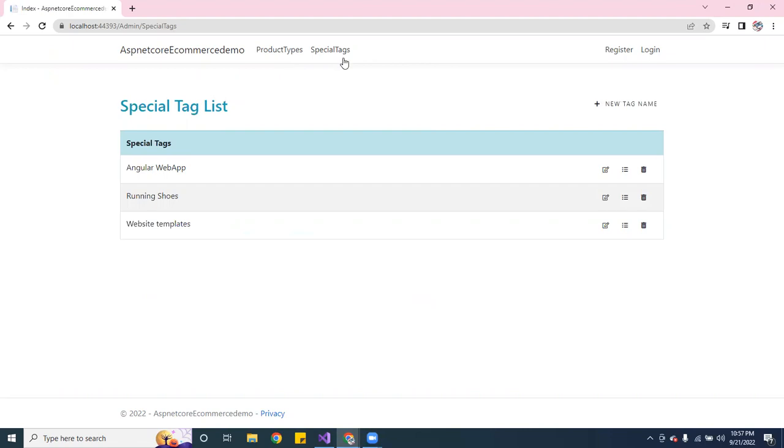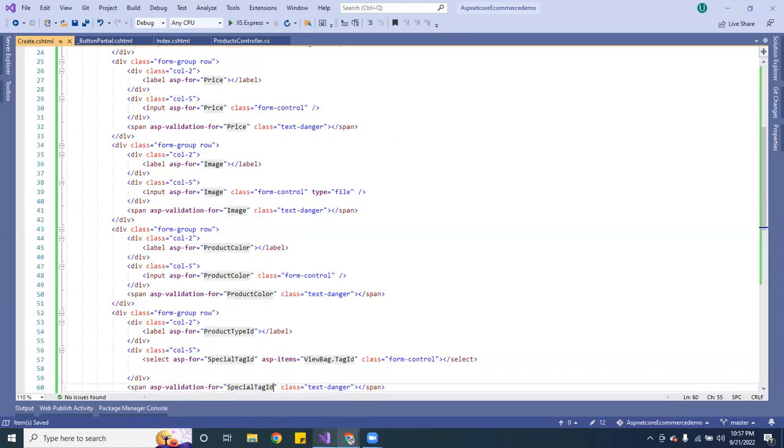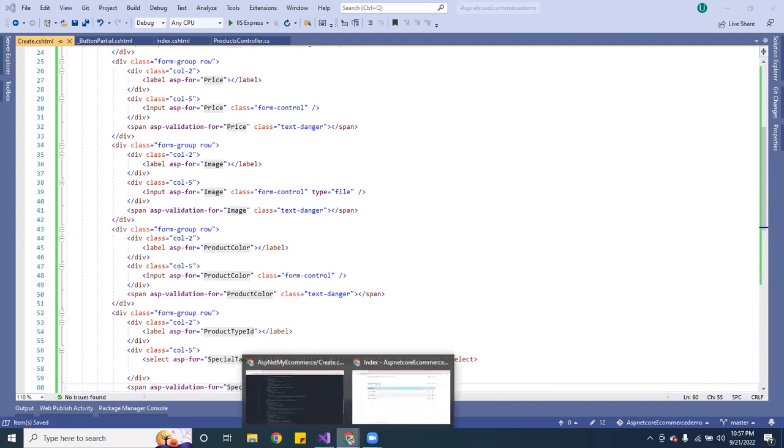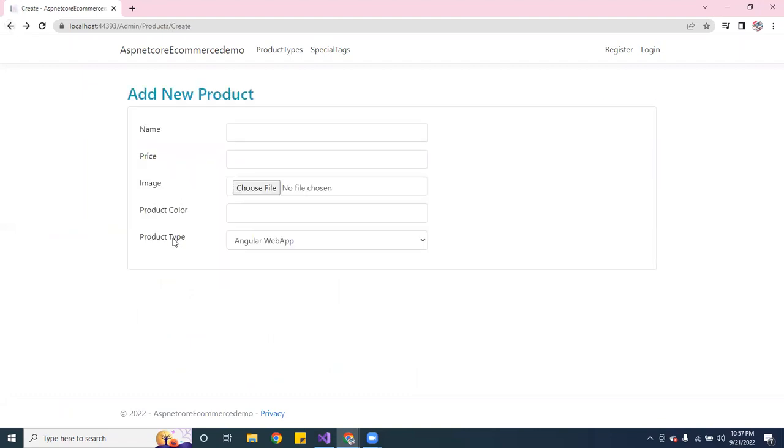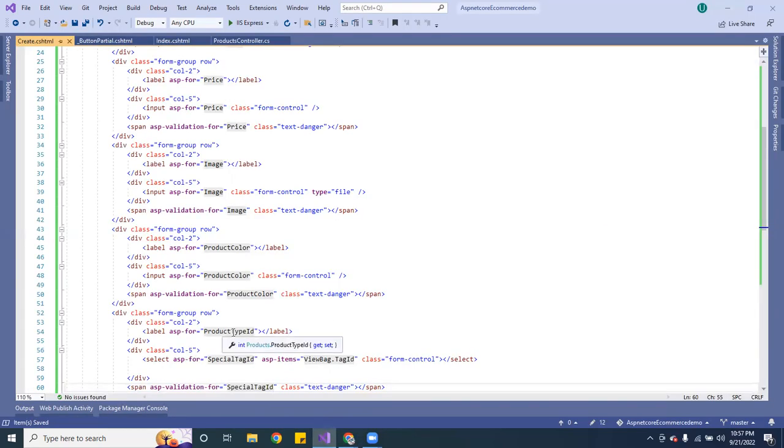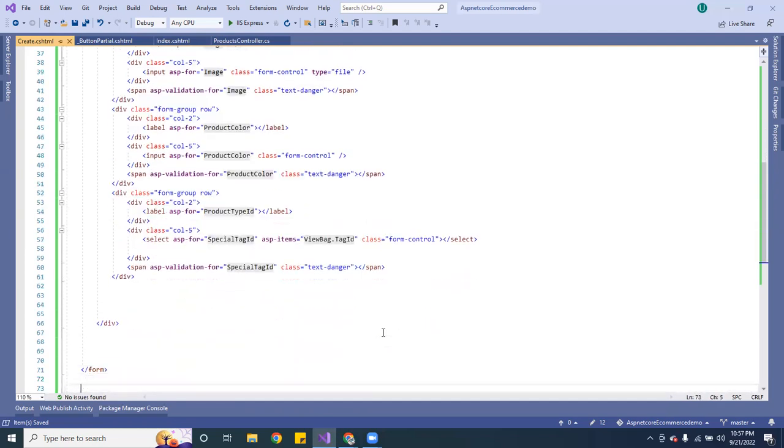Oh wait, special tags. Did I mess up? Hold on. It's supposed to be special tags. Why is it saying special tags? It's supposed to be special tags. Let me go back. Why is it saying product type? Did I mess up? I think I messed up the names. So I have to rename this. See, it's supposed to be product type. Product type. Did I have it backwards over here? Okay, we'll go back on that later. I think I have to change them around.